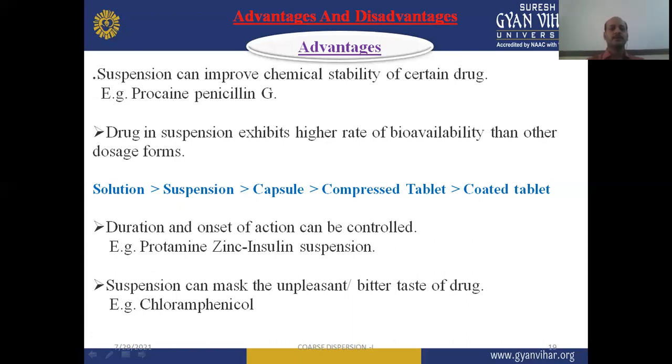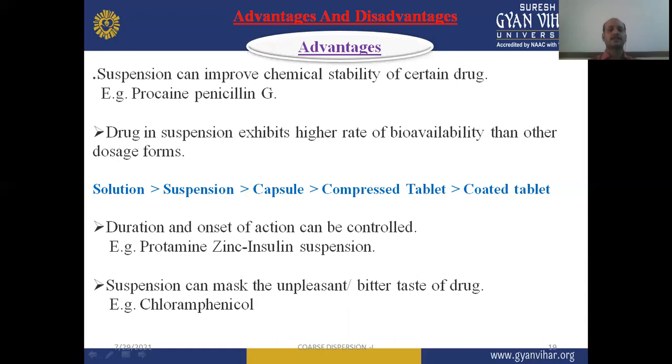Then duration and onset of action can be controlled with the help of the suspension dosage form. Like the protamine zinc insulin suspension, we can control the duration of action as well as the onset of action of this drug. So it is widely useful to formulate controlled release dosage forms with the help of this type of depot suspensions.